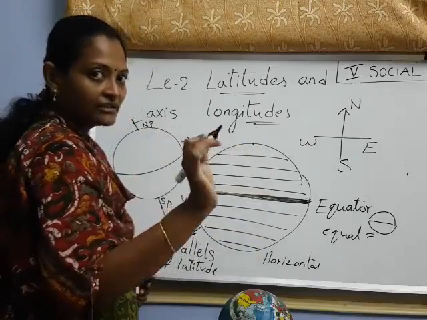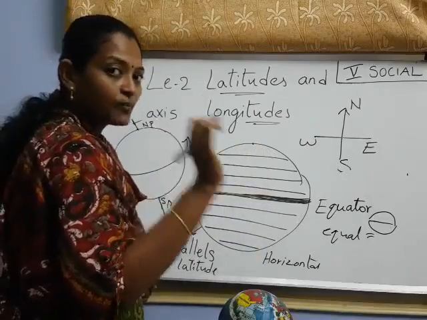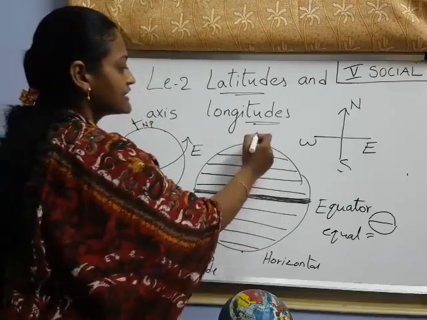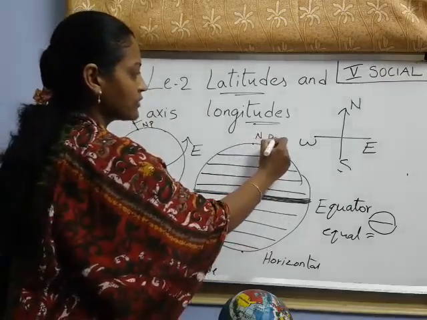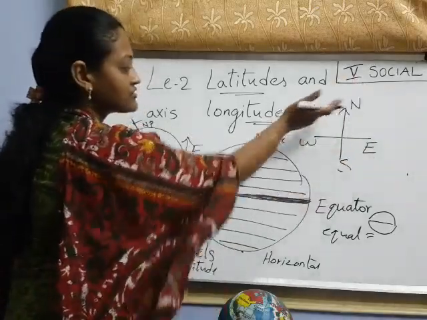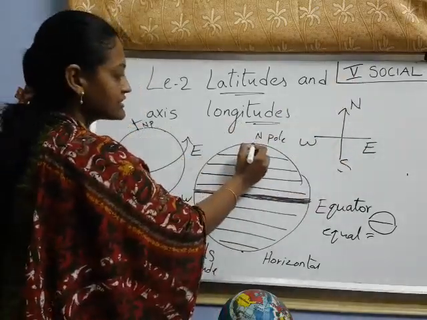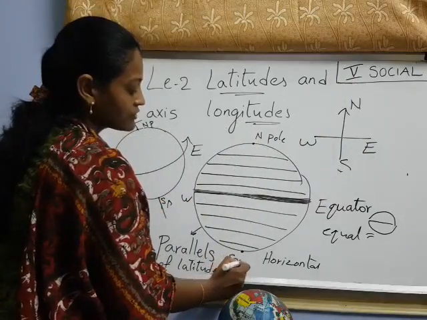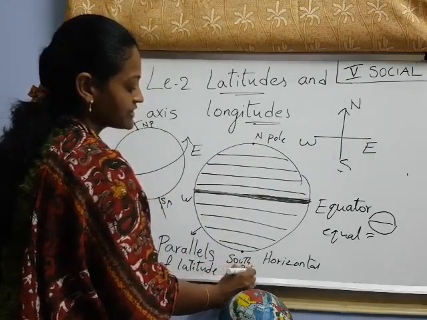There is no line, it ends with a point. Here also it ends with a point. This point is the north pole, the north side. Here I wrote the directions. This is towards the north side, so this is the north pole, and this one, tell me, is the south pole. Have you understood up to here, children?